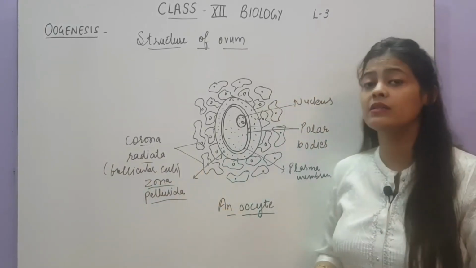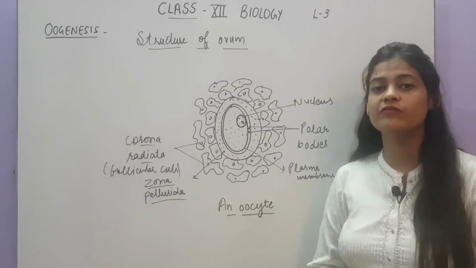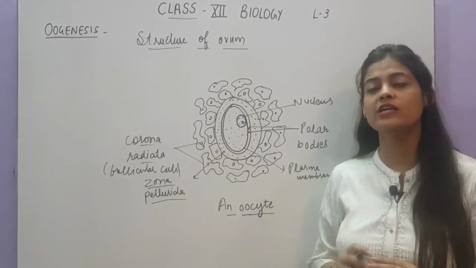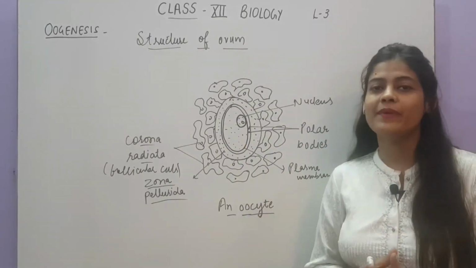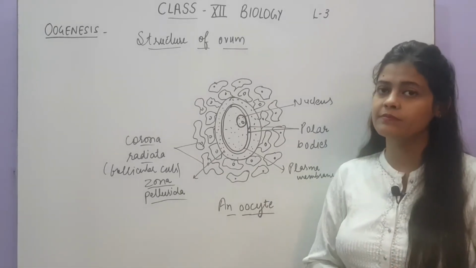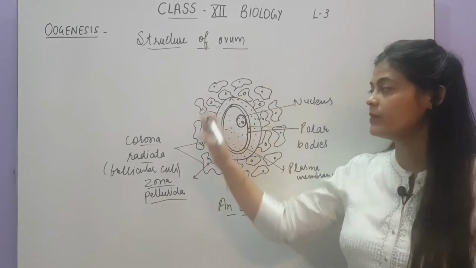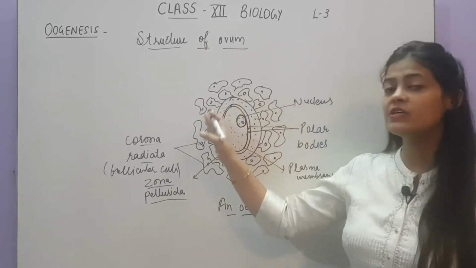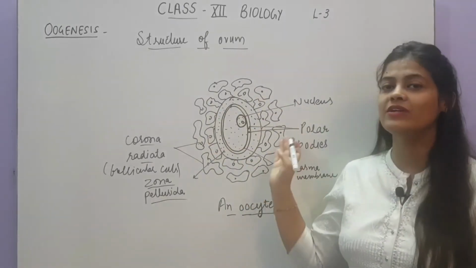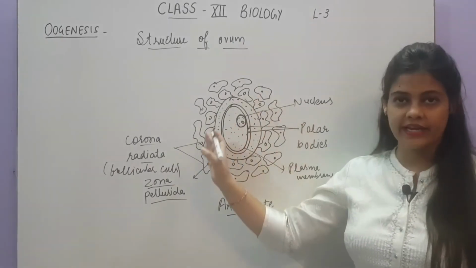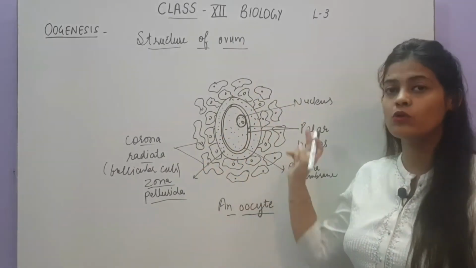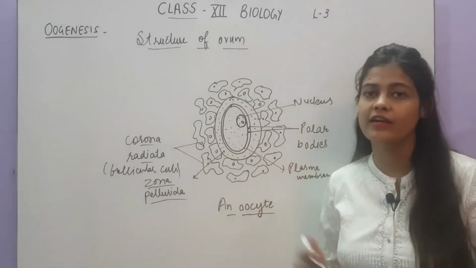Do you remember the structure, the Graafian follicle, in which the secondary oocyte was surrounded by some cells to protect it? When the Graafian follicle releases this oocyte, it will be in this stage. So some of the cells of the follicle will be retained around the secondary oocyte, and this whole structure is considered a secondary oocyte.